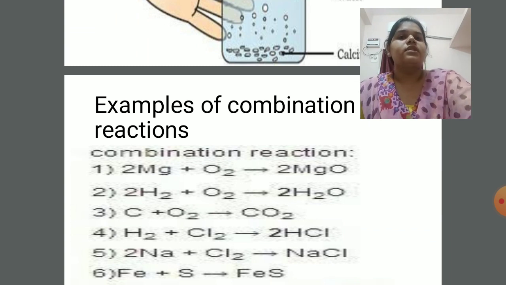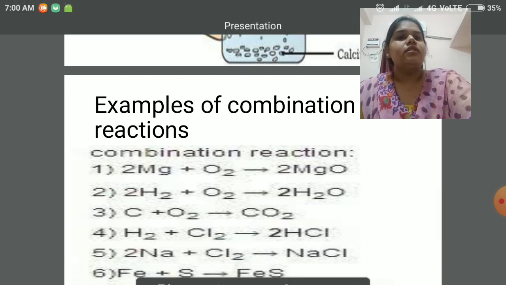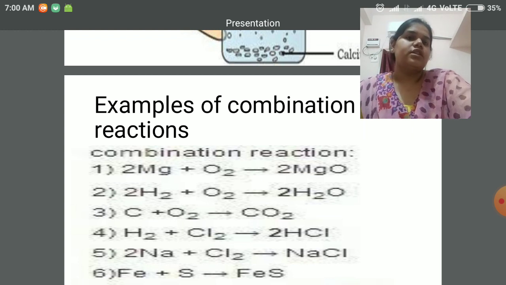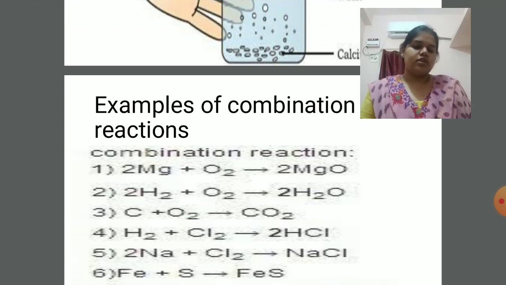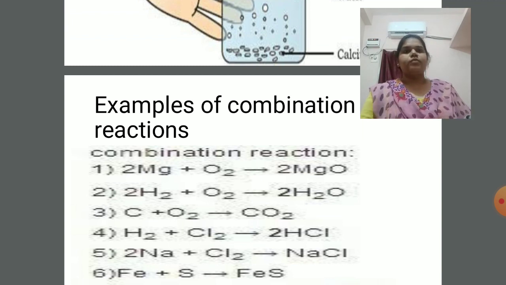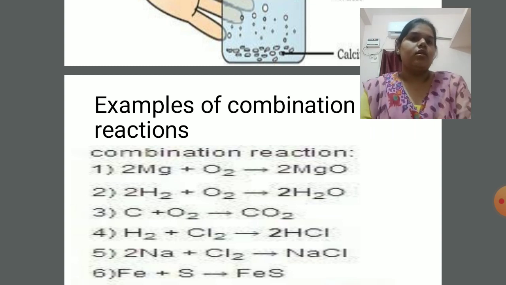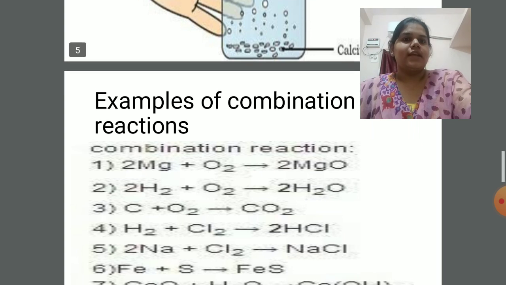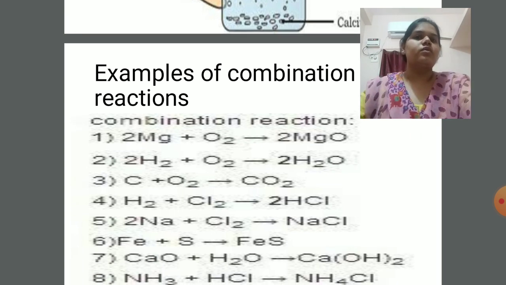Now here we have some more examples of combination reactions. Carefully observe that in all the reactions, a single product is formed. First reaction we have already done in your activity 1.1, that magnesium ribbon burns in oxygen to produce magnesium oxide. That is also an example of combination reactions. Next very common example is hydrogen combines with oxygen to produce water.